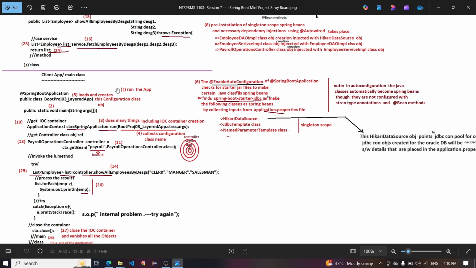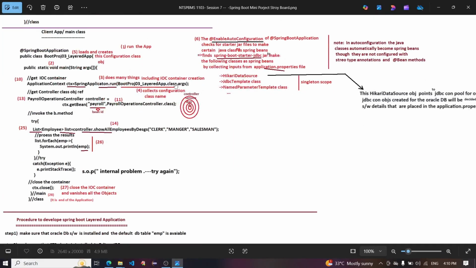Client app main class: 1, run the application; 2, load the main class; 3, it does many things including IoC container creation; 4, collect the configuration class name; 5, load and create this configuration class; and 6, the @EnableAutoConfiguration of @SpringBootApplication checks for the starter jar files to make container classes Spring Beans. It finds the Spring Boot starter JDBC jar to make the following classes Spring Beans by collecting input from the application.properties file.